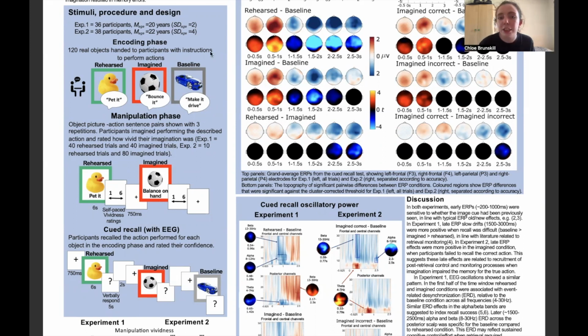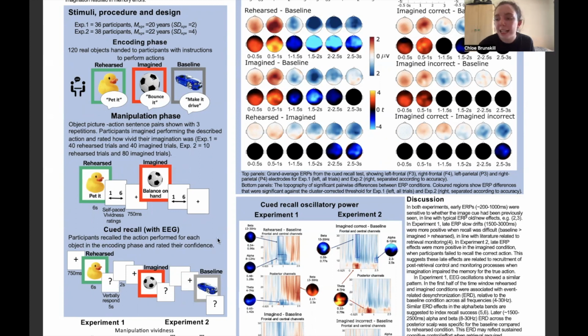Objects in the baseline condition were not included in this manipulation task in order to act as a control condition, reflecting the typical memory decay and forgetting that we would expect with a retention interval of 1 week. We tested memory using a cued recall task in which participants were once again shown pictures of the objects, and they were now asked to remember the action that they had performed in the encoding phase.